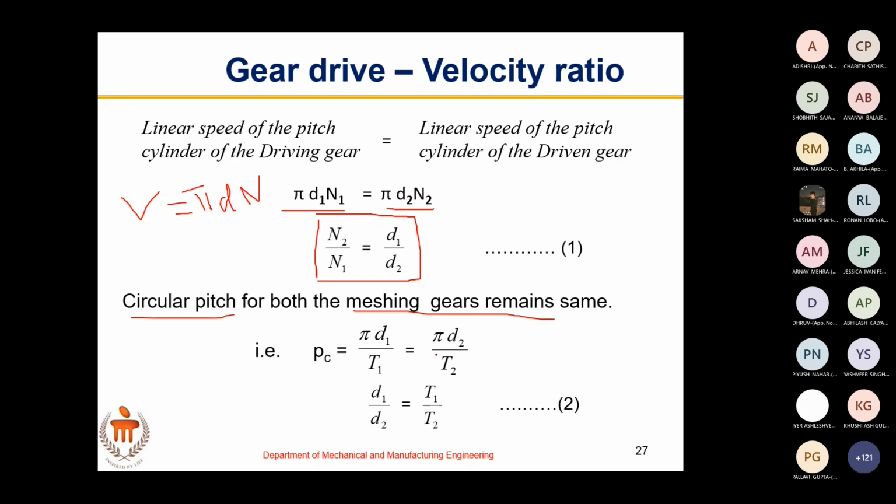So pi D1 by T1 equals pi D2 by T2, which gives us the equation D1 by D2 equals T1 by T2. Or you can write N2 by N1 equals D1 by D2, which is equal to T1 by T2. Correct? Just write down this expression.